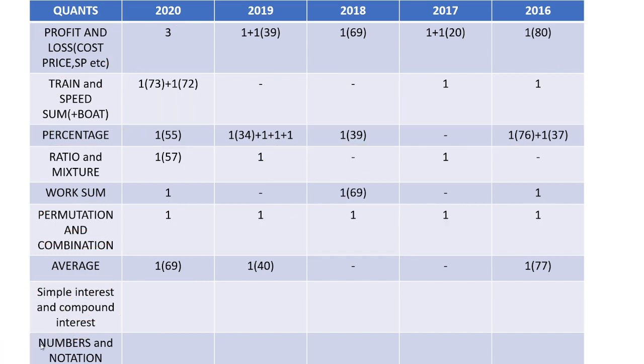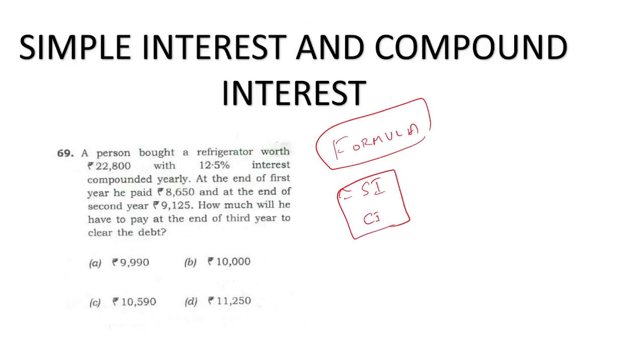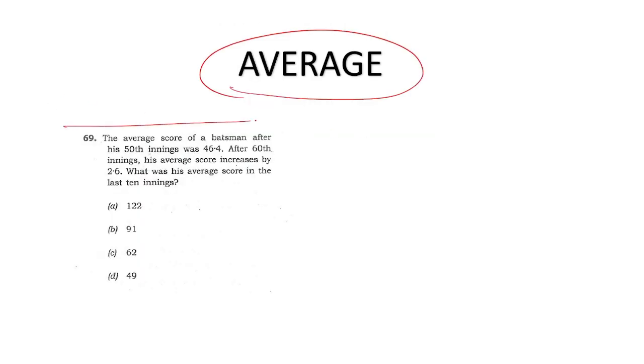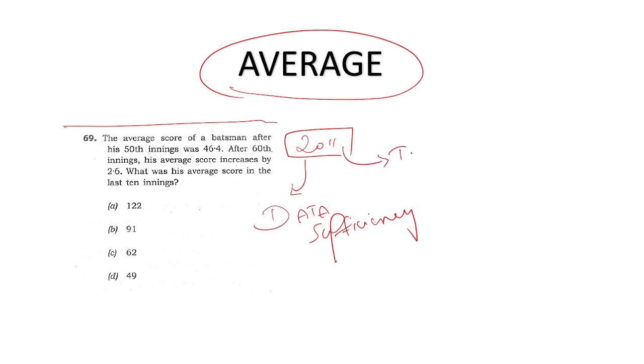And then, as I told you, average is also important. See, one I think profit and loss, then this percentage question, then I think this average question also, very easily they ask. This average question, I think, from 2011 it is there. Or they will club this question in data sufficiency, this I have found, or they will club this question in data interpretation. So they will ask the average score of a batsman, this is average score.